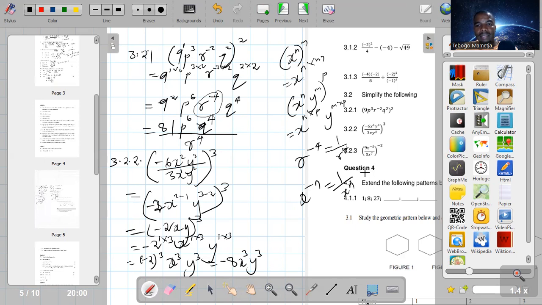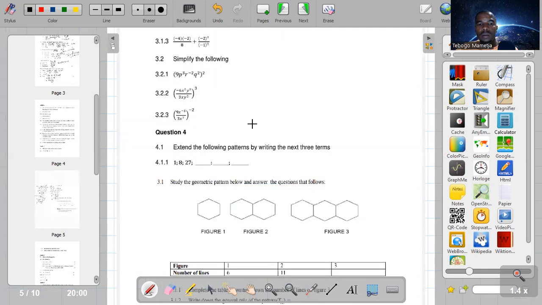So lastly, let me erase. Lastly, it's 3.2.3. It is raised to a negative exponent there.